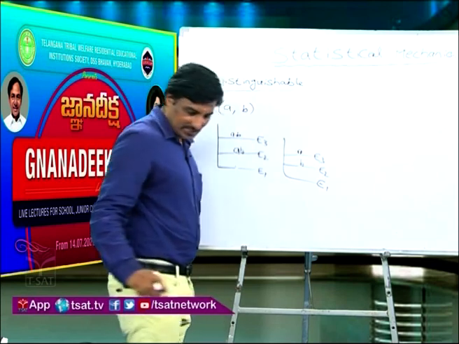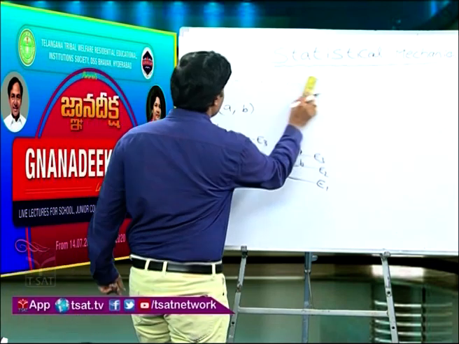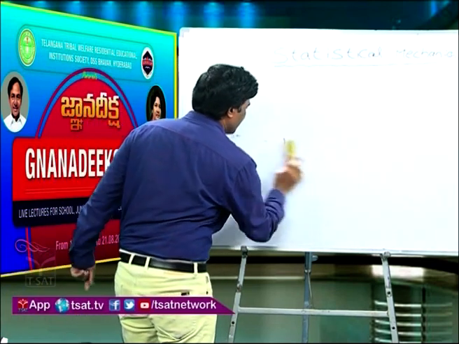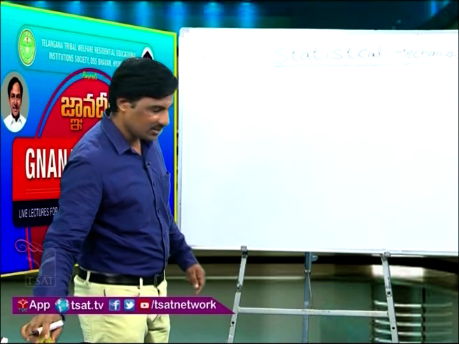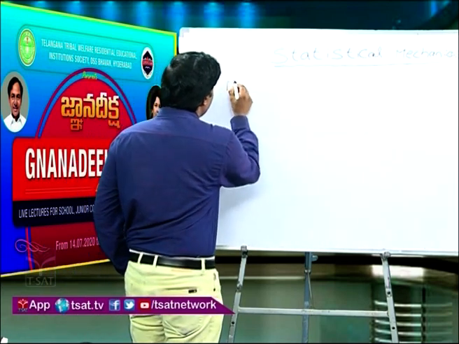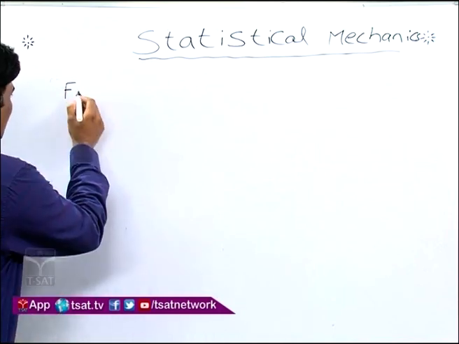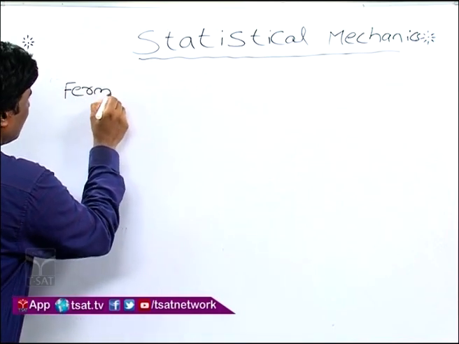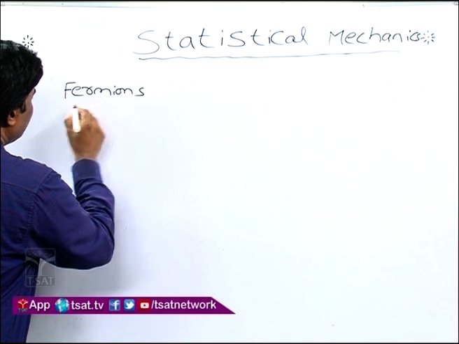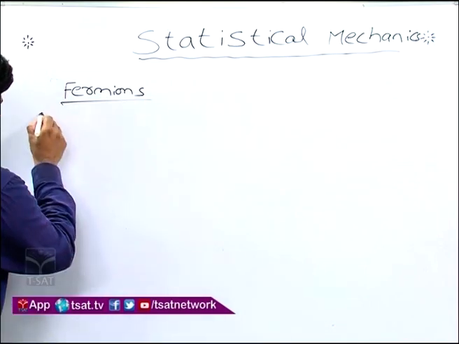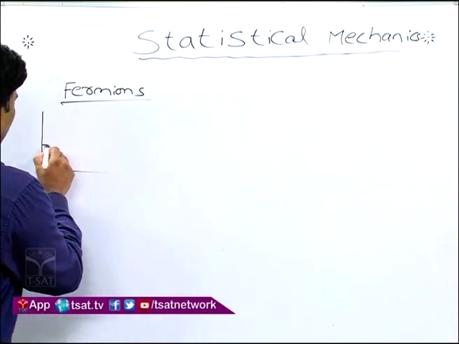Then if I go for the indistinguishable nature of particles, take fermions, the particles obeying Fermi-Dirac statistics. Already I told you there is a restriction of one particle per state.